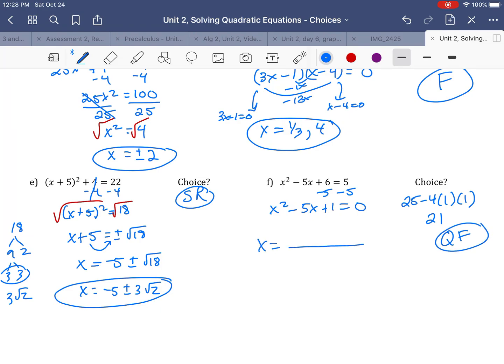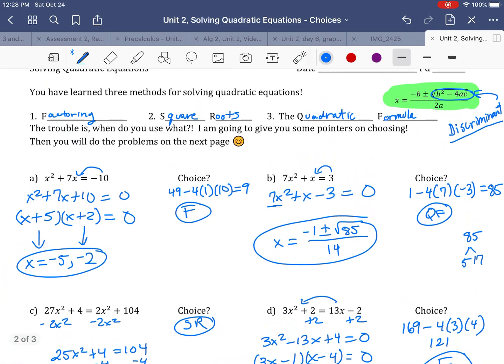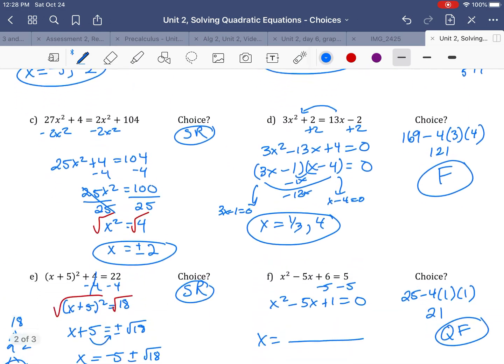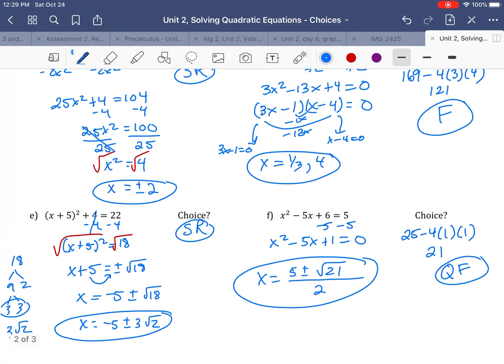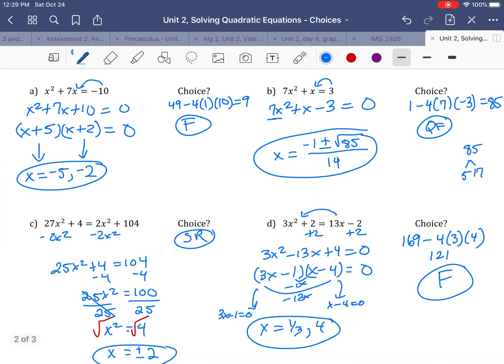So x equals big fraction. Remember out front here, I need to do negative b right there. So negative of -5 would be +5, plus or minus square root. I already know it's 21 inside there. And the bottom is 2 times the a value, which is 1, so 2. And there's my answers.